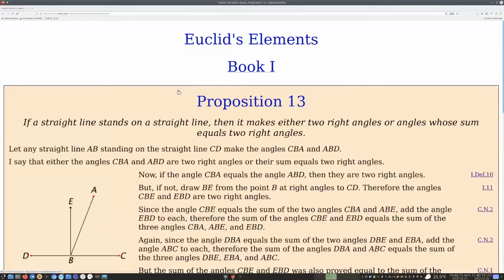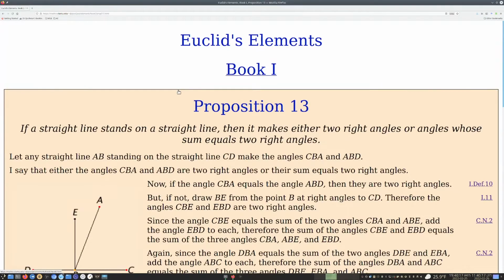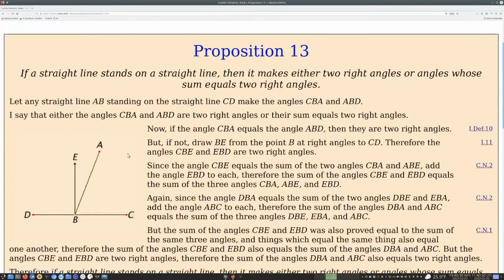If a straight line stands on a straight line, then it makes either two right angles or angles whose sum equals two right angles. Let any straight line AB standing on the straight line CD make the angles CBA and ABD. I say that either the angles CBA, ABD are two right angles or their sum equals two right angles.